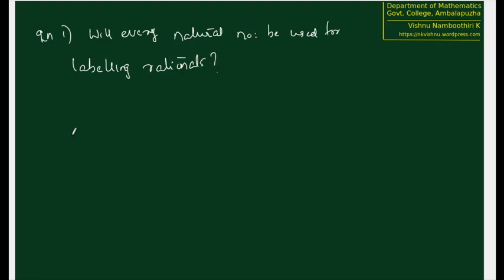So that means, can it happen that the natural number 10,000 will not have any rational number as its image? Precisely, if f is the labeling function from natural numbers to rational numbers, can we say that the number 10,000 also will have an image in the set of all rationals?